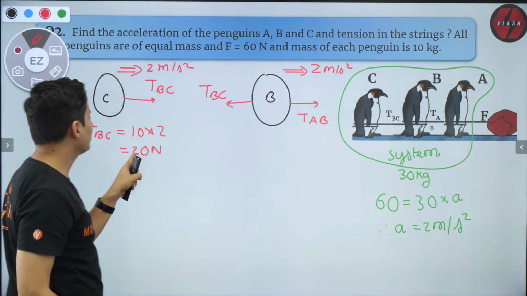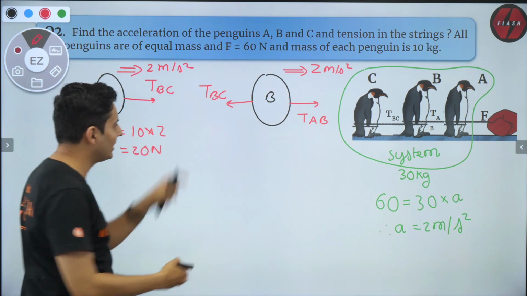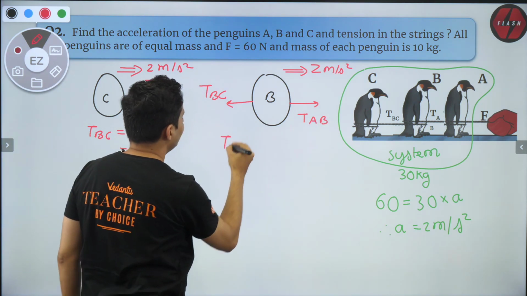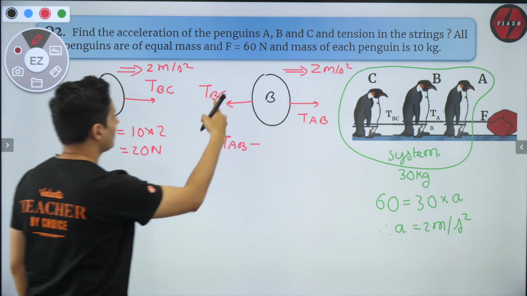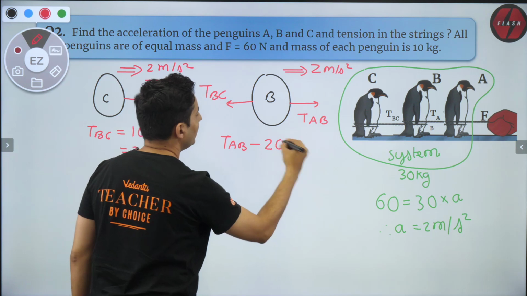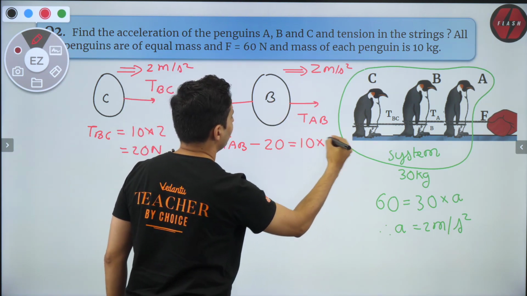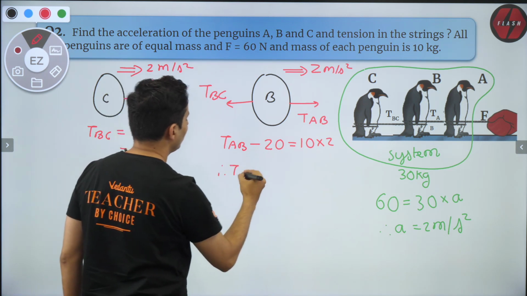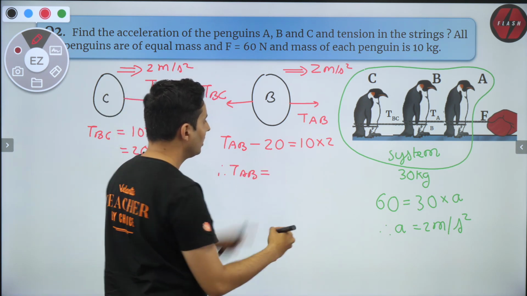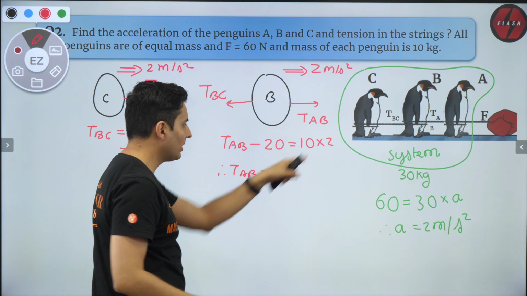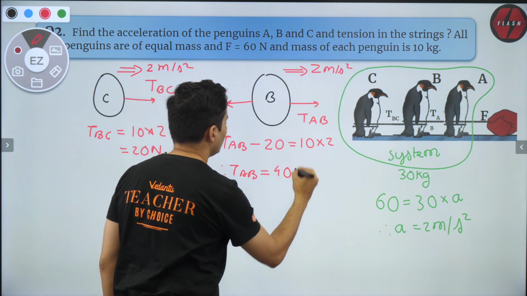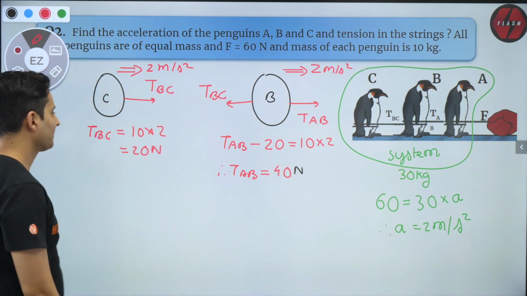Now, TBC is already known. We just figured it out. So use that over here. So I can say TAB minus TBC, which is 20, is equal to mass. What's the mass? That's 10 into acceleration. So therefore TAB, you can check it out. 10 into 2, 20, 20 plus 20, 40. So that's 40 Newton. That's the answer.